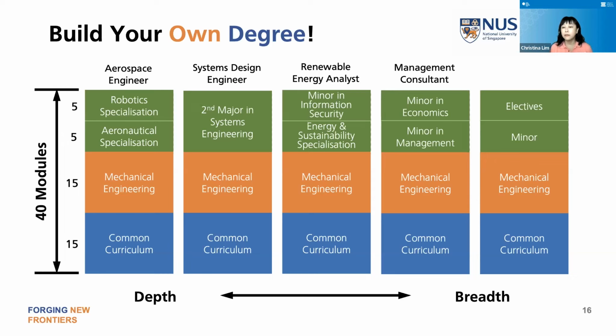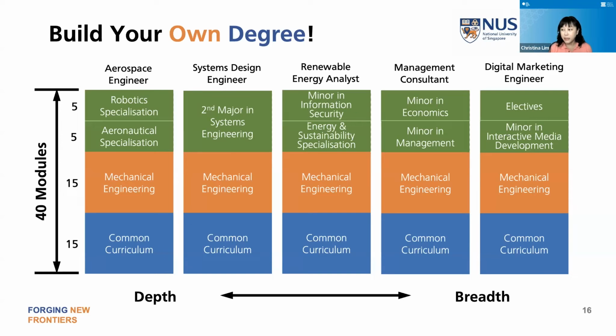Then, if you're interested to work for, let's say, Boston Consulting, Accenture, those kinds of consulting companies, you can do 2 minors in those areas, one in management, one in econs, or a second major in management. And then the final example, I think you may not be aware of, is that one of the minors is called interactive media development, which talks about marketing through online and social media and web and so on.